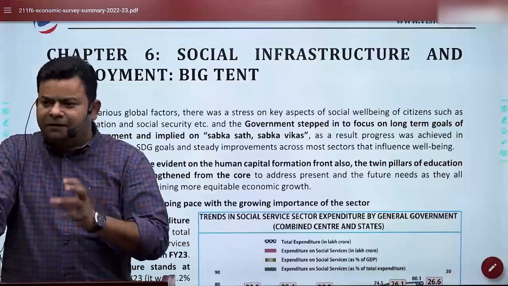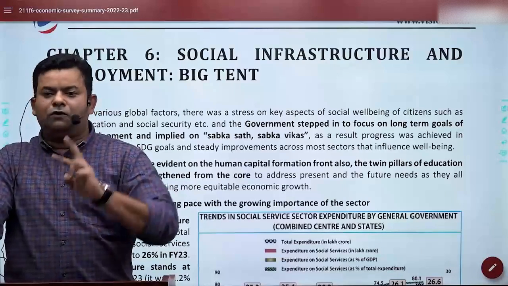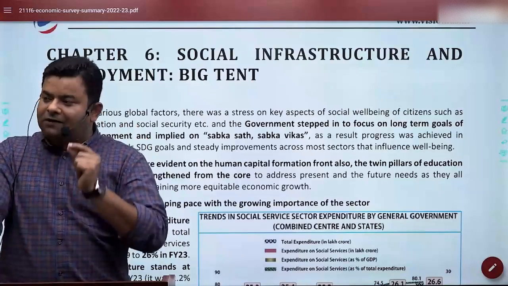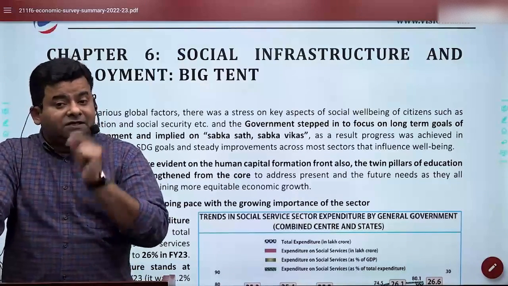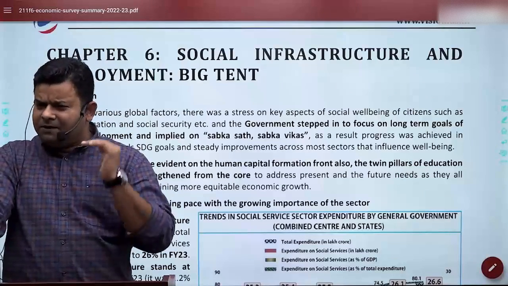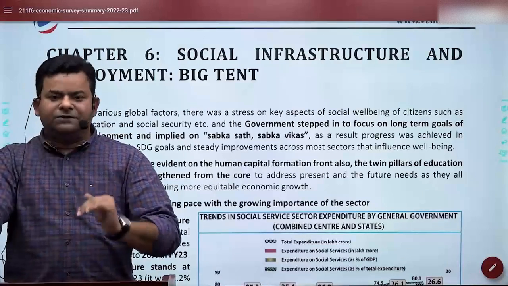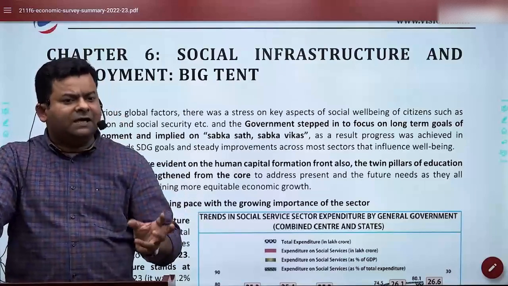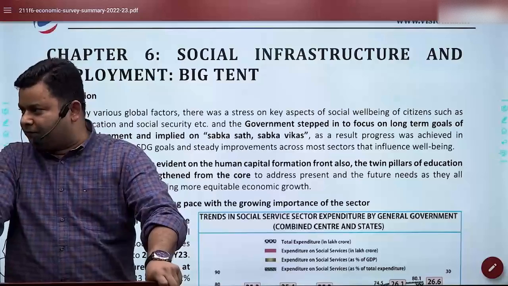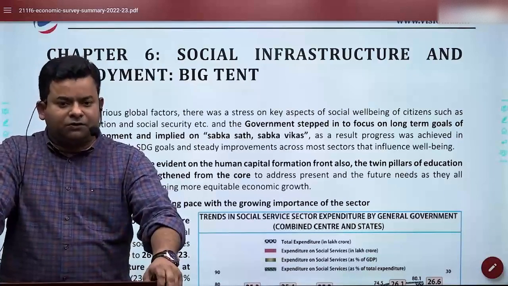So I can say briefly that the Economic Survey now has two approaches. One is called the data approach. Another is called the analysis approach. For you, the analysis approach is important. They provide a lot of data, but data is secondary for you. What is important is what they are saying in the analysis and some very specific schemes and programs that you should be aware of, what the major initiatives are.